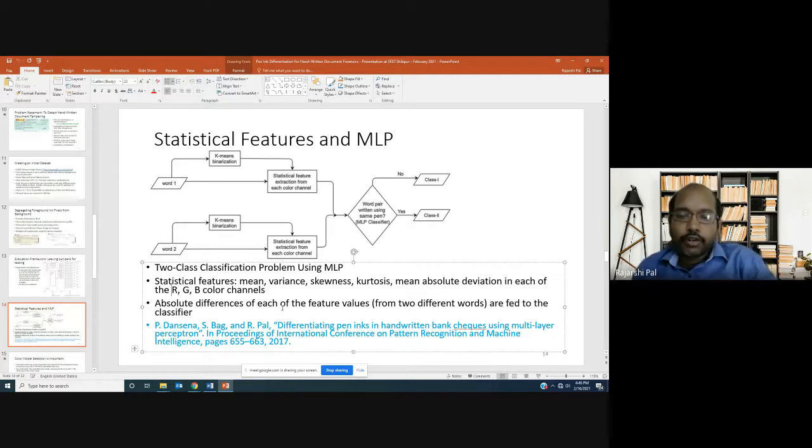This initial work was published in our paper at PREMI 2017, which was held at ISI Kolkata in 2017. Any question here so far?